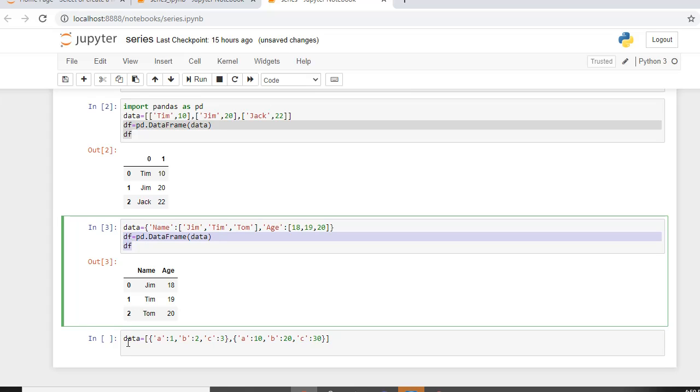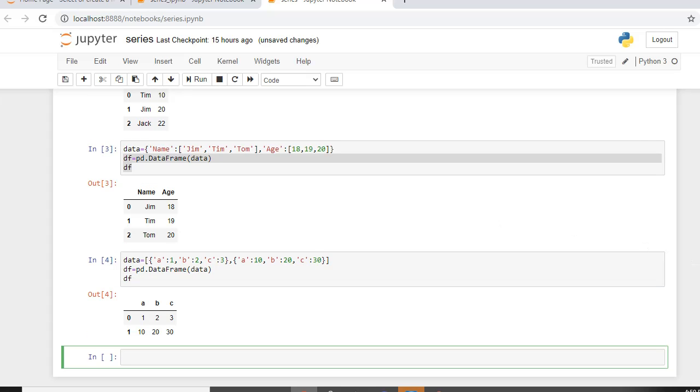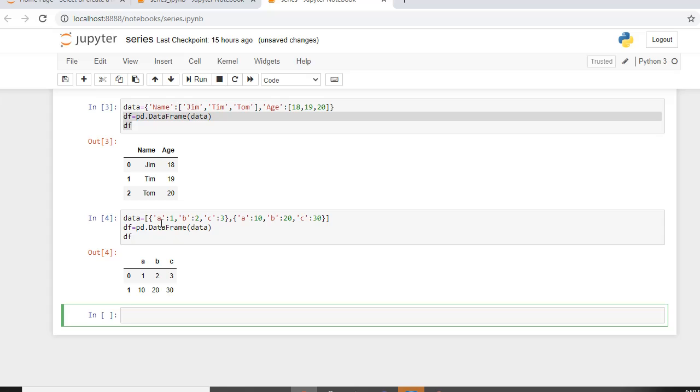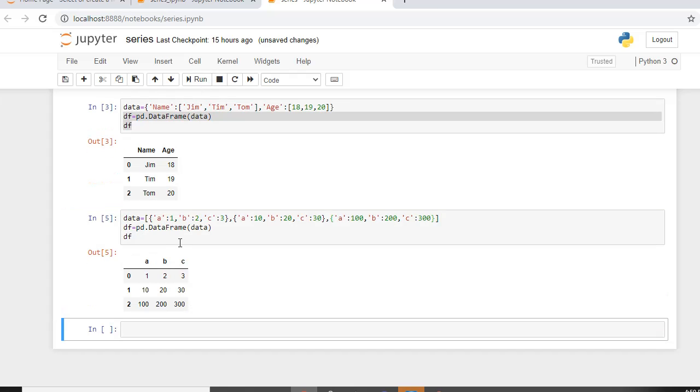Let us copy paste this, and run it. Basically this was my first row, this my second row. If I want, I can create a third row as well. So basically this is a list of dictionaries.